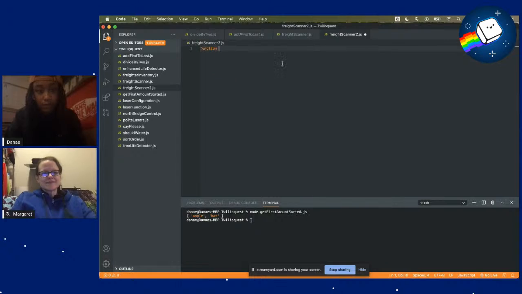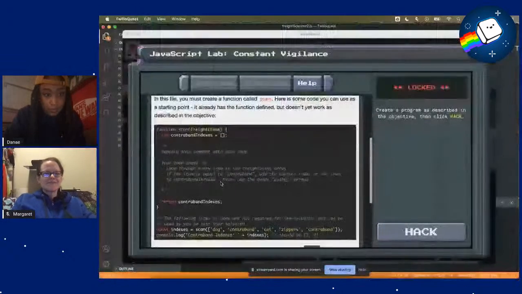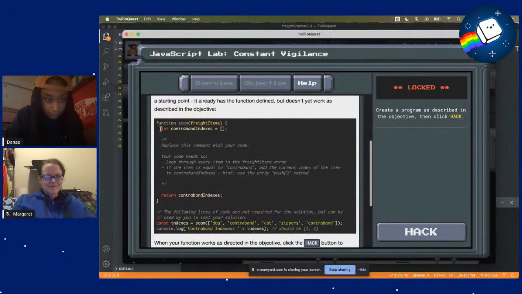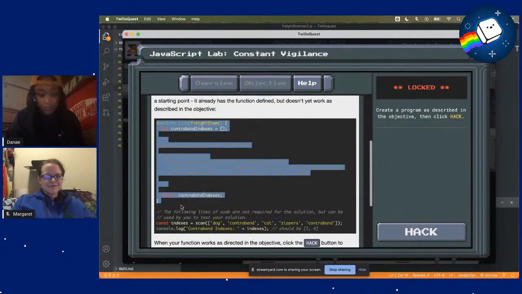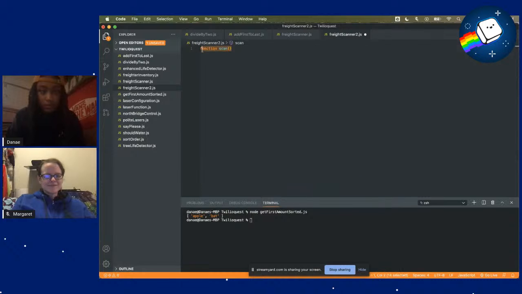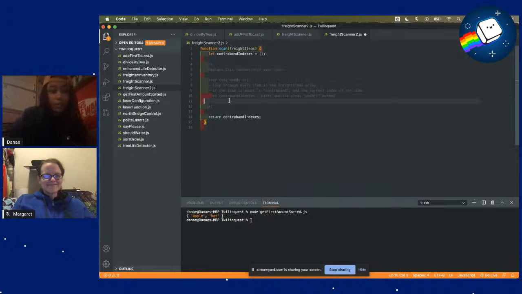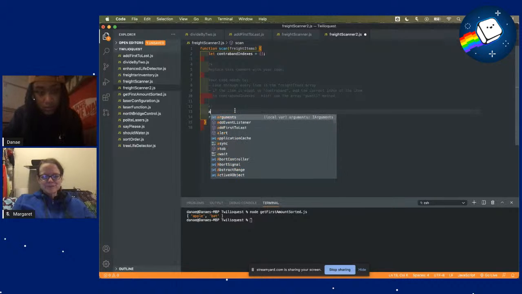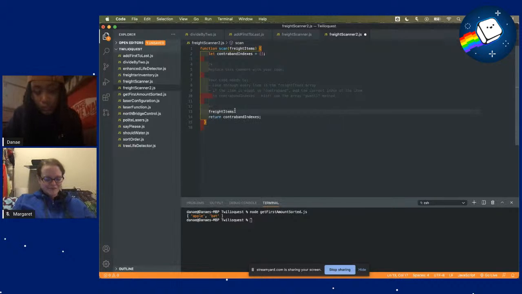And we have functions and what do they call it? Items. Yeah, we'll just take this. That would be smart. Okay. So our code needs to loop through every item in the fry items array. And if the item is equal to contraband, we add the current index of the item. So we'll use the array push method. Cool. Thanks for that hint. I will do that somewhere here just to remember.